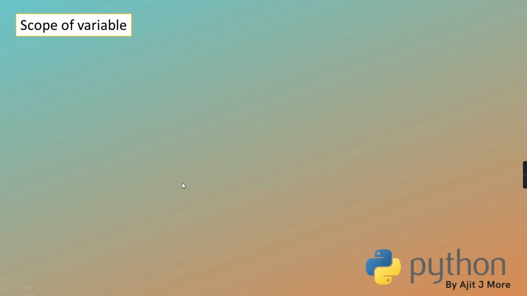Like when your cell phone is unable to detect the network, obviously we say we have gone out of scope, no? Means till which extent your phone is able to catch the range, we say we are in the scope.